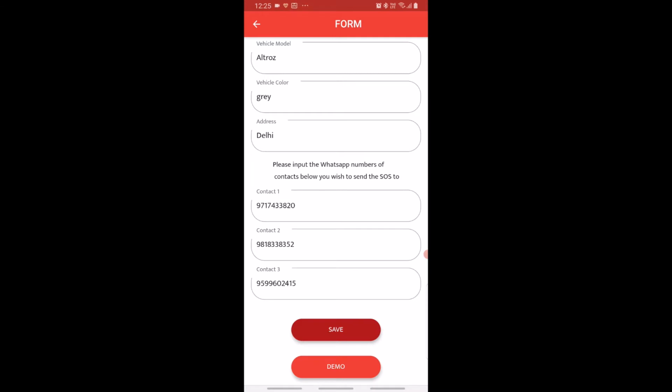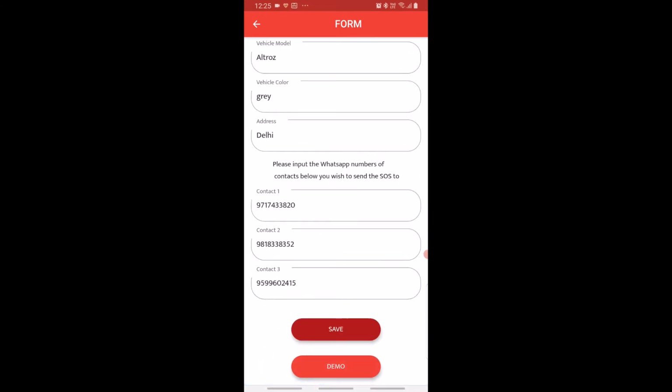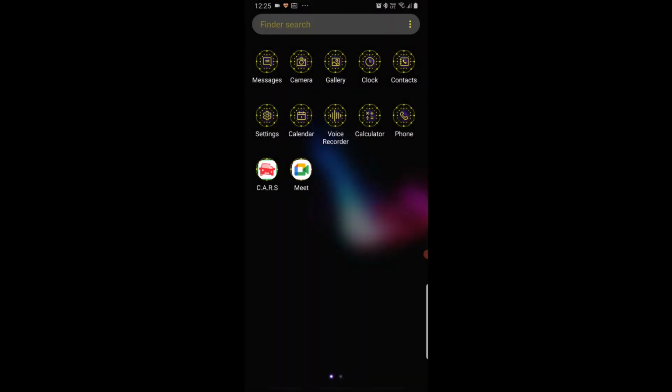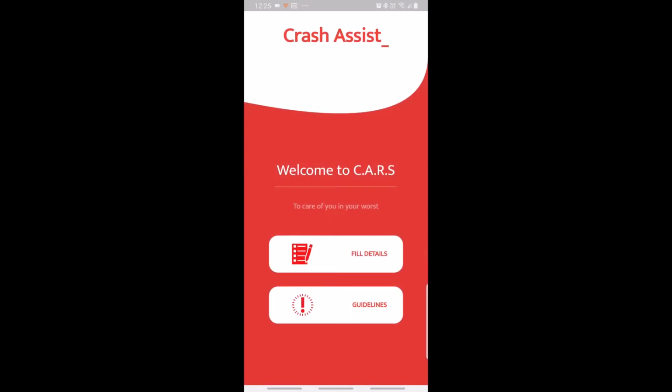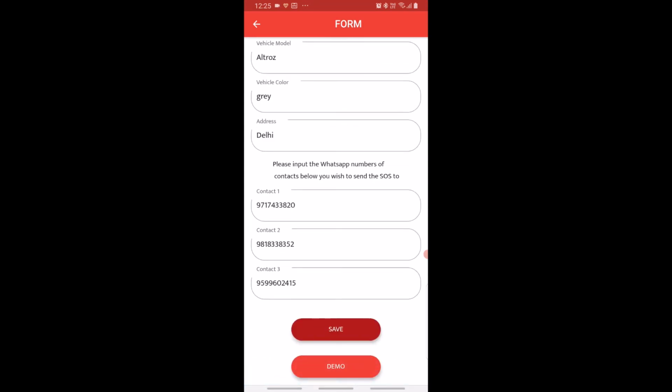So this is only for the first time user. Since I have already saved it before, I do not really need to save it again. This is just a demo, so I'm doing it again. But if I just go back and I remove the app, you can see that the app is restarting, and then going to fill details, you can see that the data is right here. So the data is never gone.